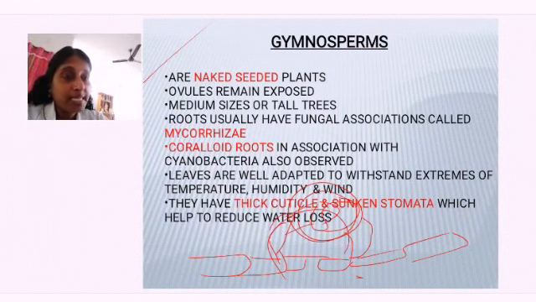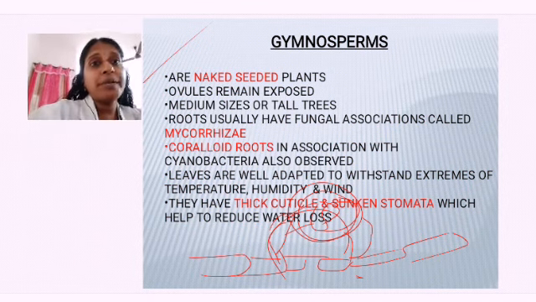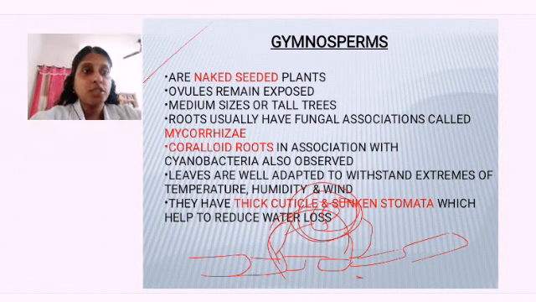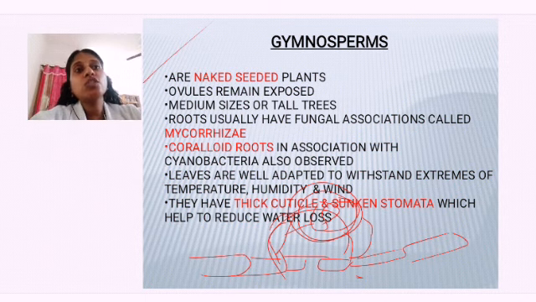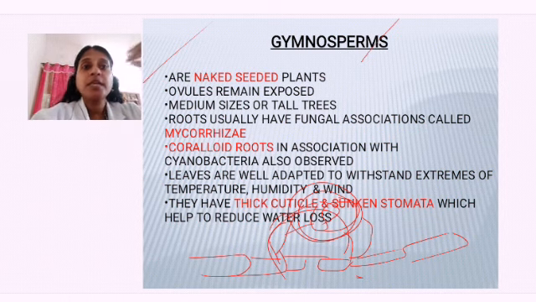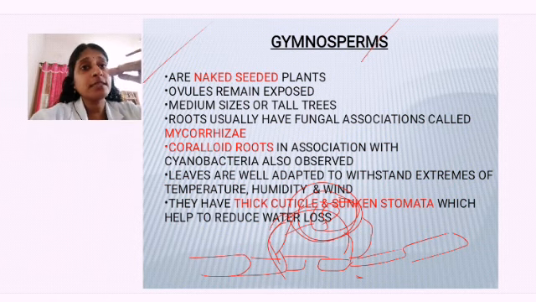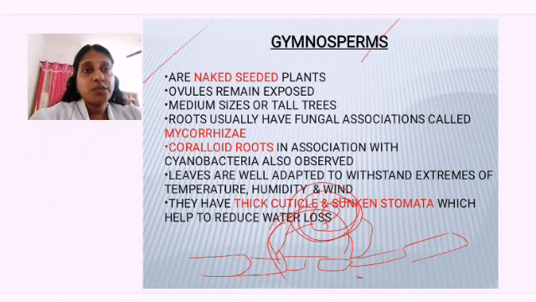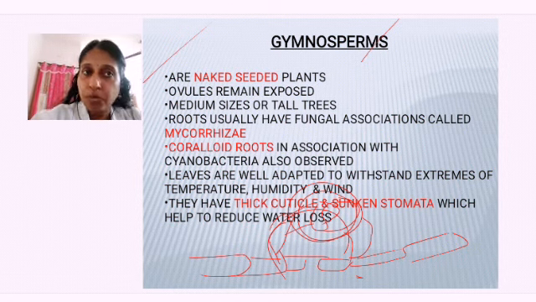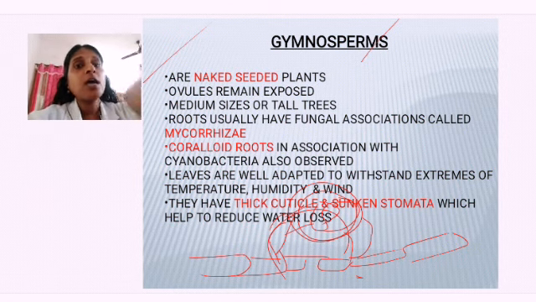Now when it is inside, what happened? They are not directly dependent on the outside change in temperature. So to some extent it will be cooler, so that they will not lose much water. So this is again a good characteristic of the gymnosperm. Presence of cuticle: they will not allow the water to move out easily because it is an oily secretion. Second is that the stomata are shrunken, present inside, so that they will not directly have contact with the atmospheric changes, so that the transpiration rate will be less. Okay, so these are the two characteristic features of again the gymnosperms. So hope all these characteristic features are clear, right?